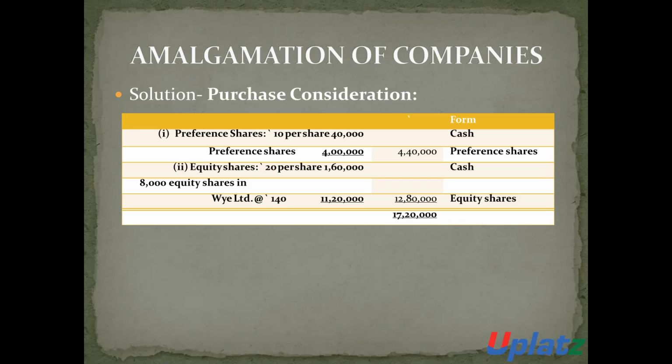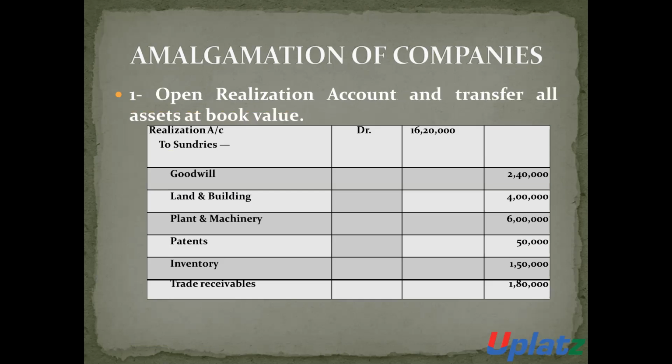4,40,000 of preference share and 12,80,000 for the equity shareholders. So this is the total amount which will be payable by the Buy Limited to the Z Limited shareholder. So this is the purchase consideration.